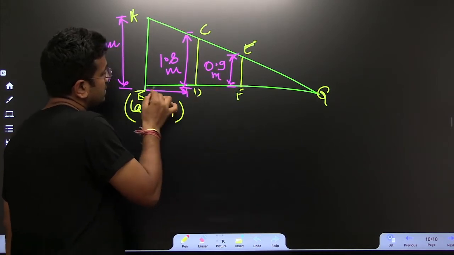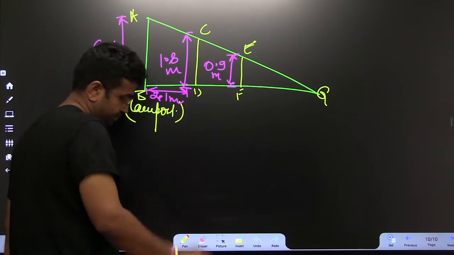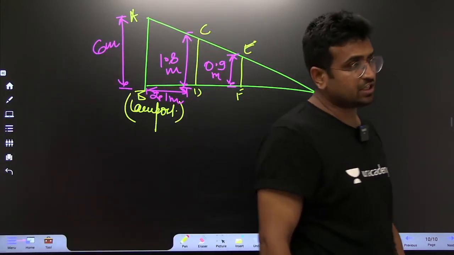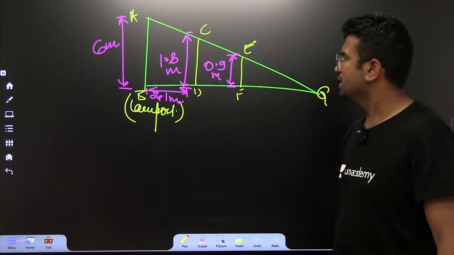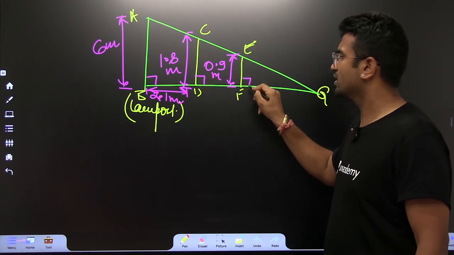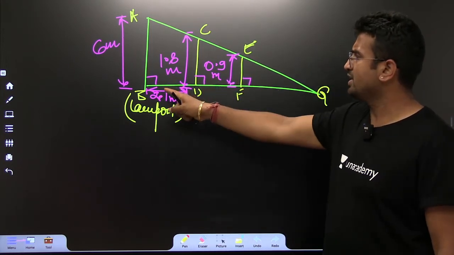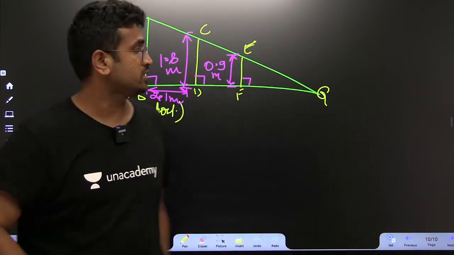And this distance has already been mentioned that it is 2.1 meter. The distance between the lamp post and the father is 2.1 meter. Great. Now listen to this. It's a very straightforward 90-degree angle triangle. So if this is 90 degree, we can clearly see that there are two triangles. What are the two triangles?